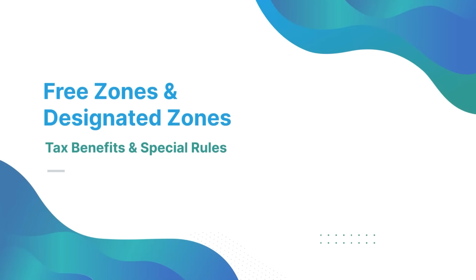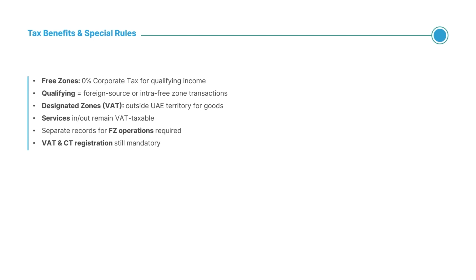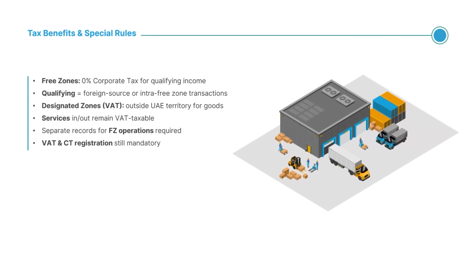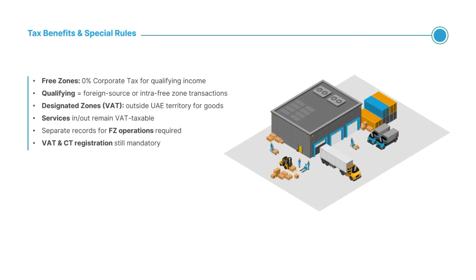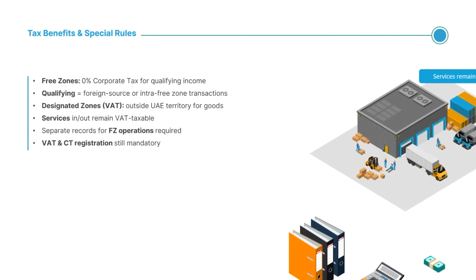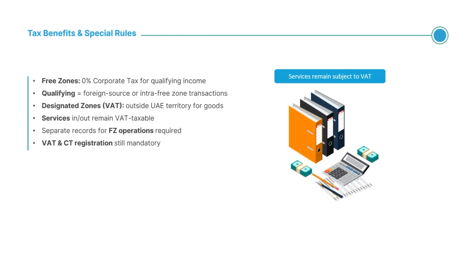Free zones provide strong tax incentives such as 0% corporate tax for qualifying income, mainly foreign or intra-zone transactions. To maintain this status, companies must not conduct commercial activity in the mainland. On VAT, designated zones are treated as outside of the UAE for goods, making some transactions VAT exempt. However, services remain subject to VAT. Businesses in free zones must still register for VAT and corporate tax and maintain separate books to prove compliance.